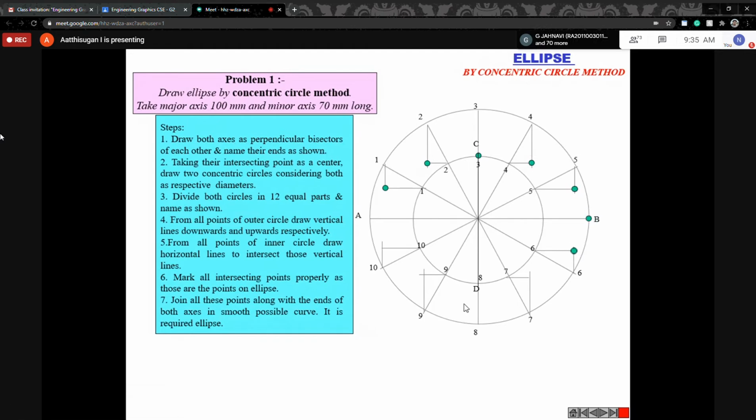5, then B, 6, 7, 8, then 9th, 10th one, then again A. Then using the spline option, again in AutoCAD I'll explain, join all the points and you get the shape of an ellipse. This is the second question, second subdivision, the concentric circle method.